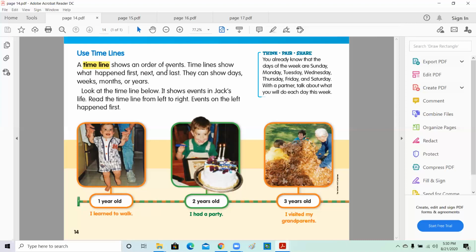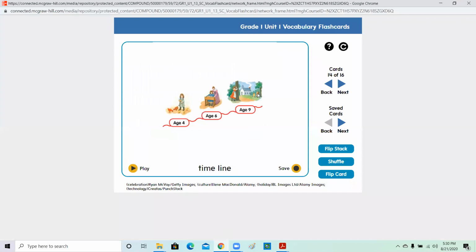A timeline shows an order of events. Timelines show what happens first, next, and last. They can show days, weeks, months, or years. So let's listen to this and see this one.